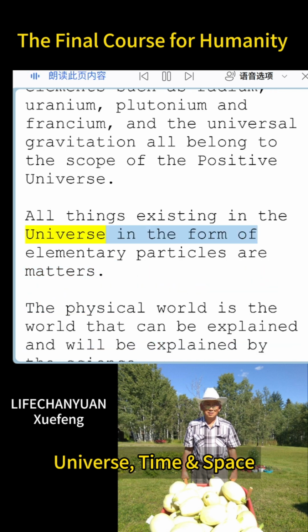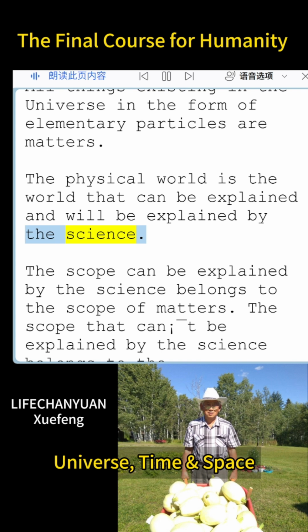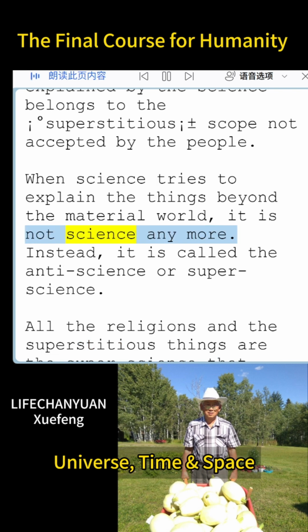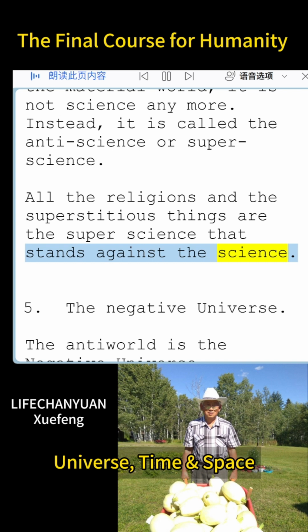All things existing in the universe in the form of elementary particles are matters. The physical world is the world that can be explained and will be explained by science. The scope that can be explained by science belongs to the scope of matters. The scope that can be explained by science belongs to the degree superstitious plus or minus scope not accepted by the people. When science tries to explain the things beyond the material world, it is not science anymore. Instead, it is called anti-science or superscience. All the religions and the superstitious things are the super-science that stands against science.